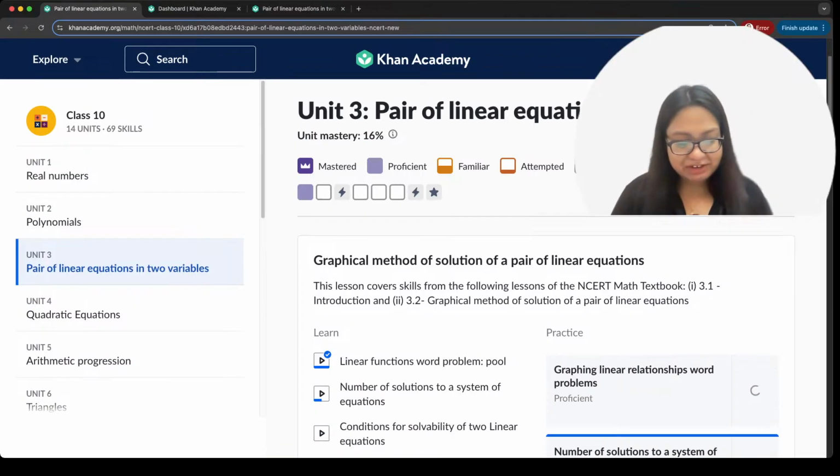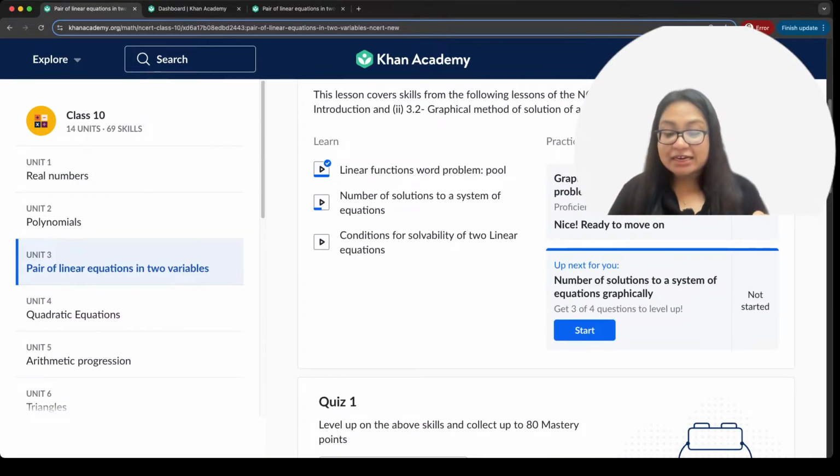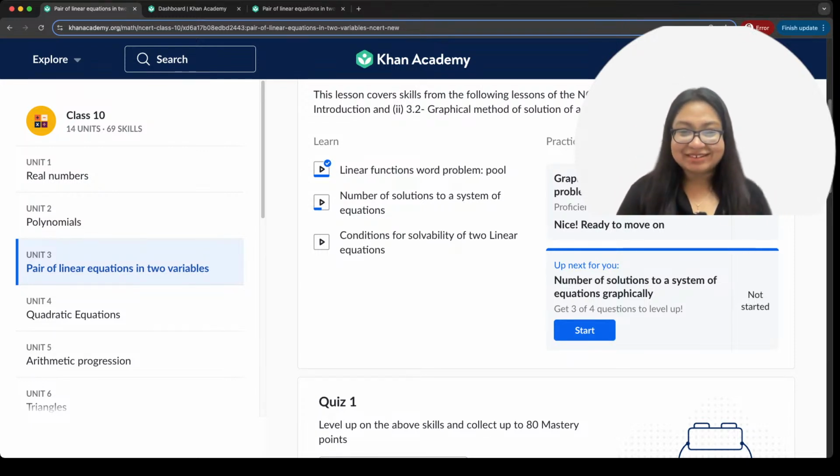Grade 10, pair of linear equations, and graphing linear relationship word problems.